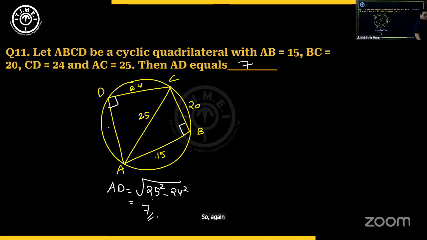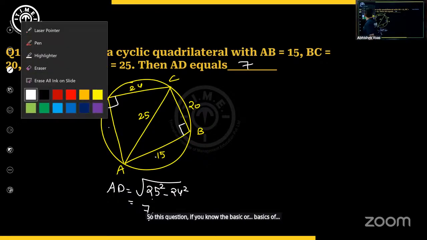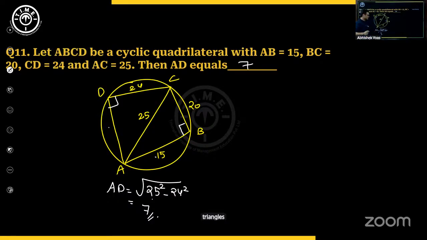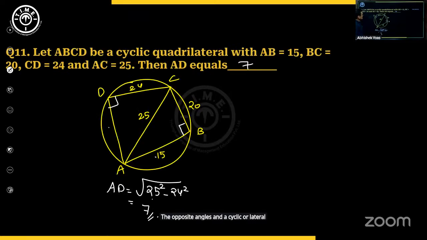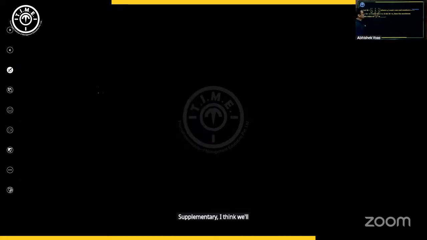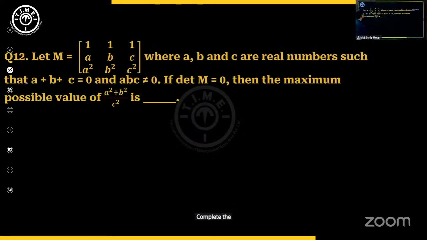So again, not very complicated. So this question, if you know the basics of triangles and a little bit of circles, that the opposite angles in a cyclic quadrilateral are supplementary, I think we'll be able to complete the task.